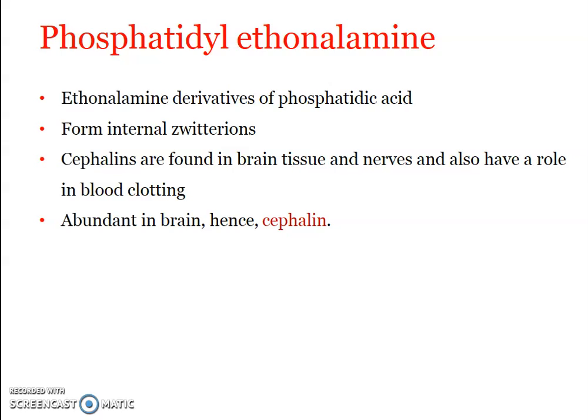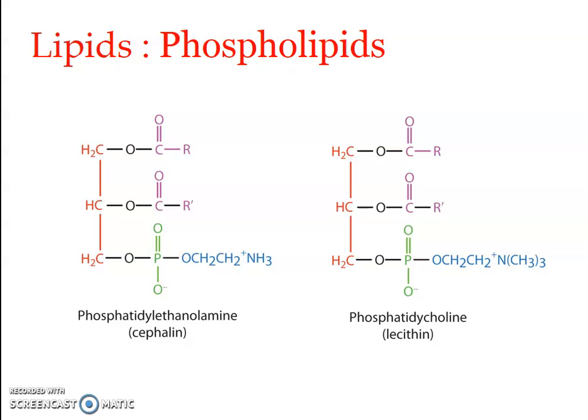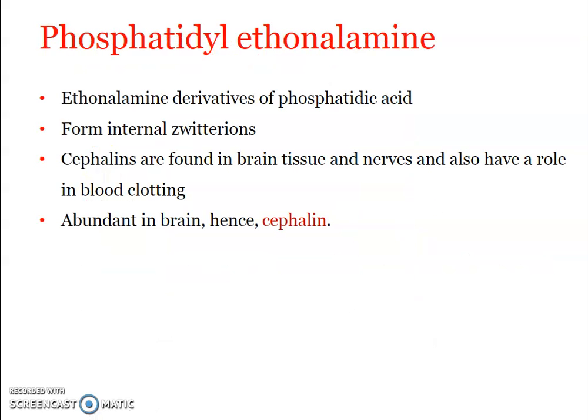When we are speaking about phosphatidyl ethanolamine, these are simply the ethanolamine derivatives of phosphatidic acid. I hope it is clear, right? They form zwitterions. What are zwitterions? Zwitterions are where we can find both positive and negative charges on the same molecule. If we have such a compound, we call it a zwitterion, a dipolar ionic compound. So the cephalins are ethanolamine derivatives of phosphatidic acid, and they are zwitterionic.